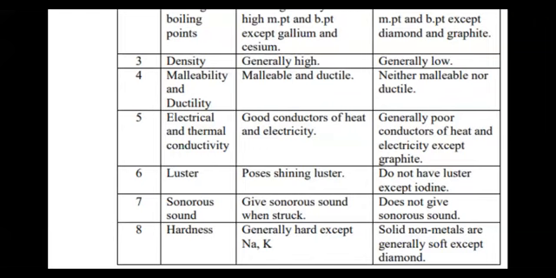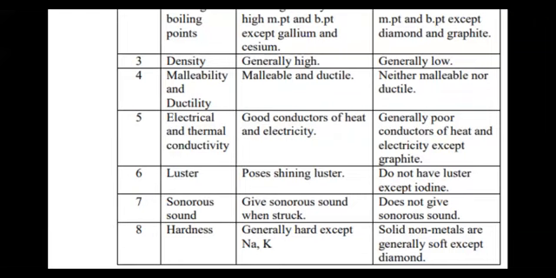Children, sodium, potassium, and lithium are very soft solid metals, and we can cut them easily with a knife.